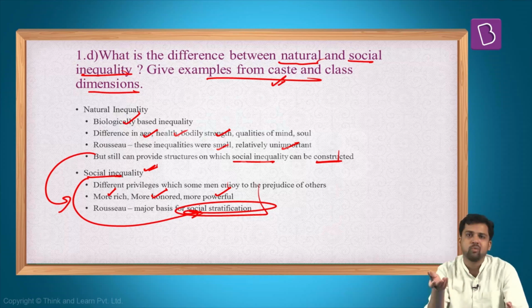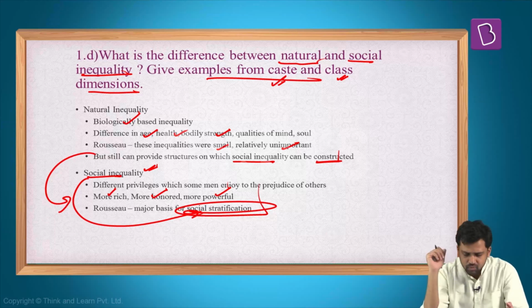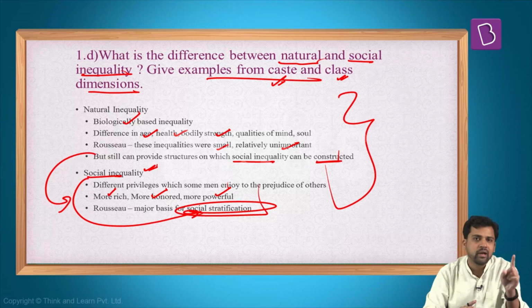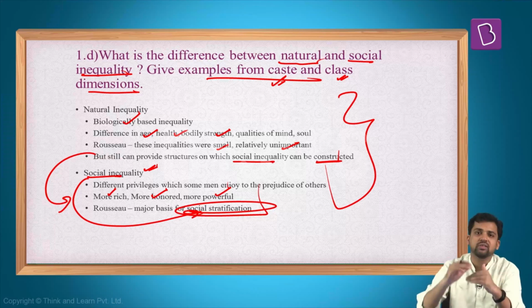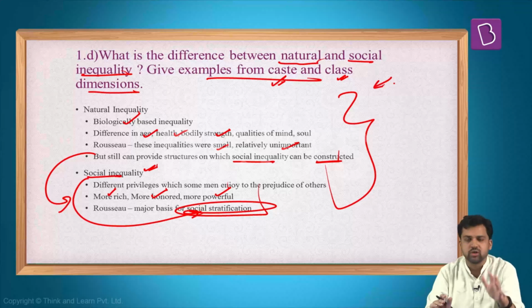So you are born in a Dalit family or you are born in a Brahmin family, there will be caste differences. Caste inequality is there. Apart from that, it can also lead to unequal position in the market, which is the class dimension. So this is the difference between natural inequality and social inequality. Natural inequality might be less significant, but it can lead to social inequality. And social inequality is very significant. It is the one which leads to social stratification. And again, what are some of the examples from caste as well as class dimensions? So again, it is not a very difficult question to answer.